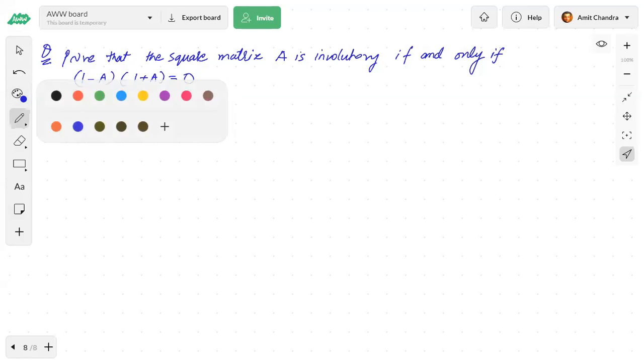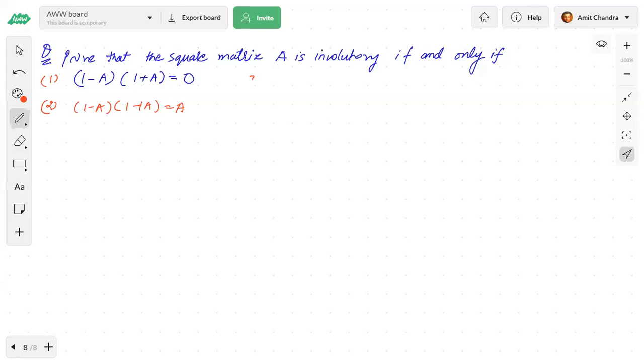Then they will ask which one is true. The first option they will give, and the second option they will give (1 minus A) into (1 plus A) is equal to A. The third option, (1 minus A) into (1 plus A) is equal to A square. And the fourth option, (1 minus A) into (1 plus A) is equal to identity. Right? I'm changing the question a little bit.